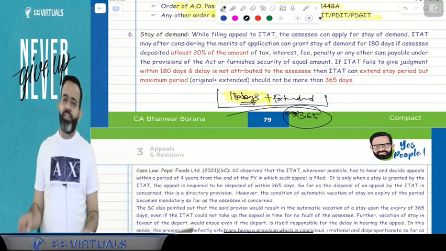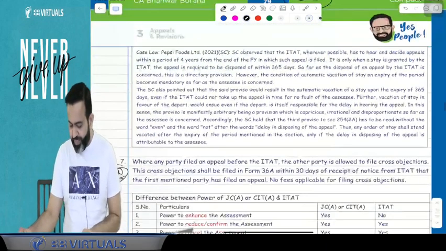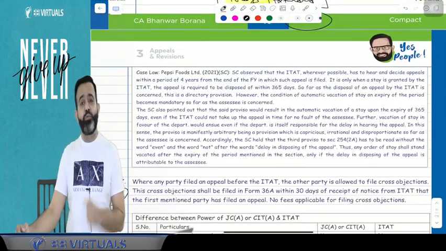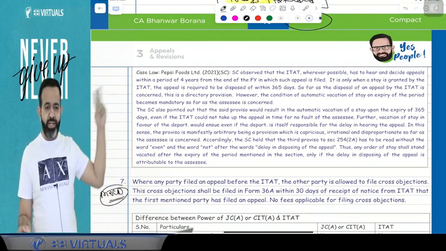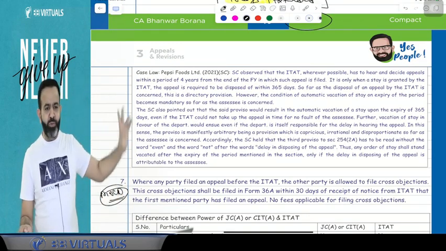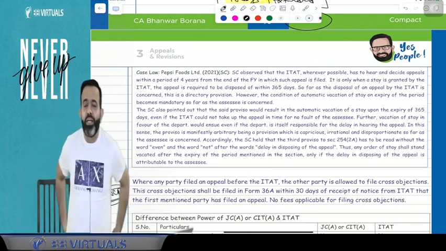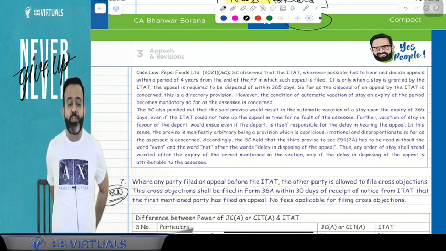Now guys, there is one case law of the Supreme Court, and that case law is Pepsi Foods Limited. This Pepsi Foods Limited case law has been asked by the examiner two times till now. And this case law is a 2021 Supreme Court judgment.